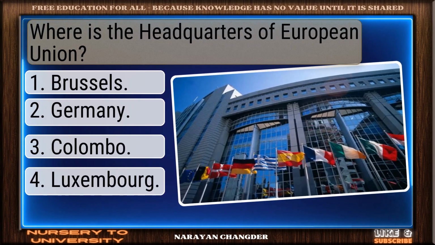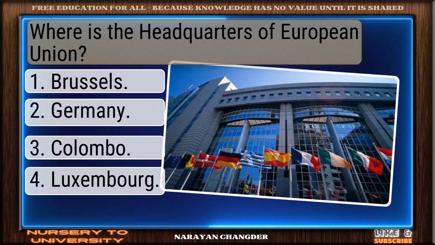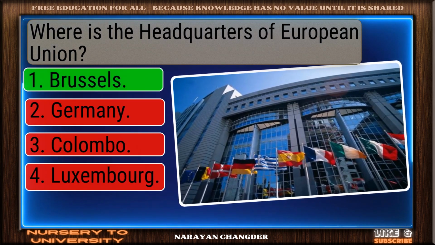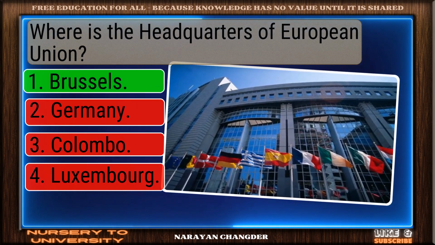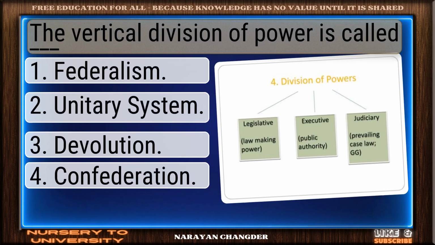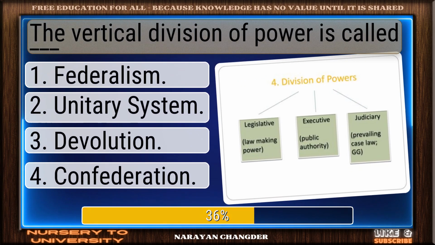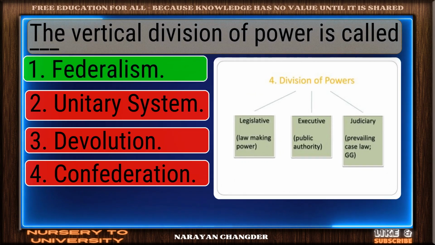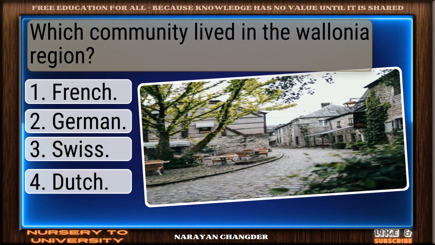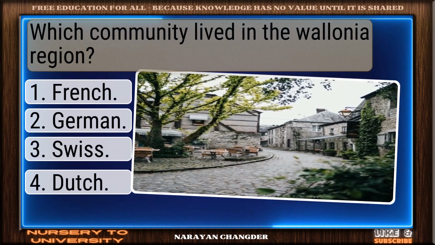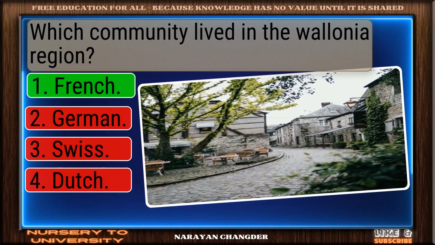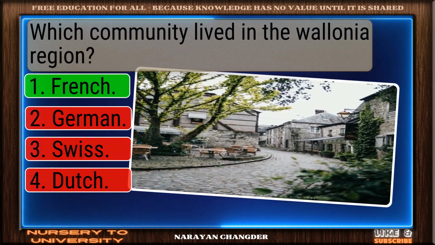Where is the headquarters of European Union? Right again. Brussels is valid. The vertical division of power is called dash. Nice work. Federalism fits perfectly. Which community lived in the Wallonia region? Great thinking. French is right.